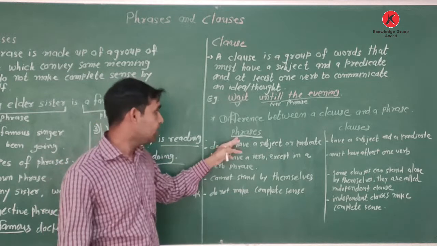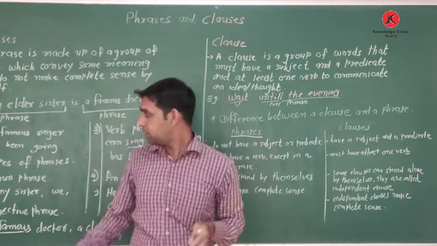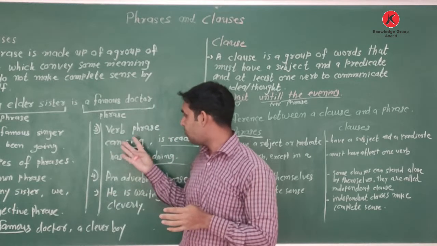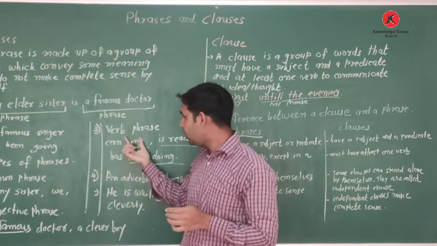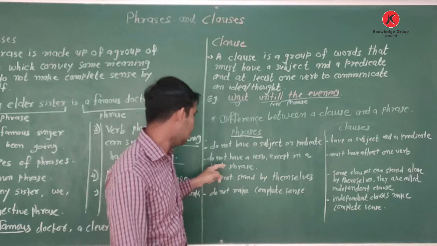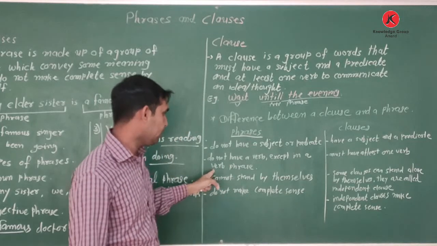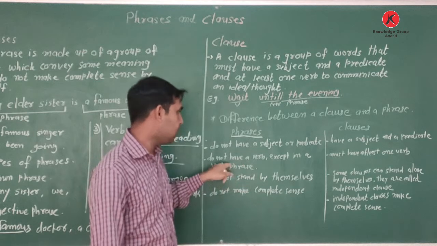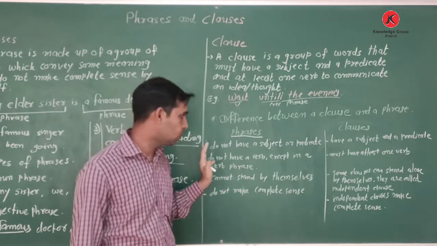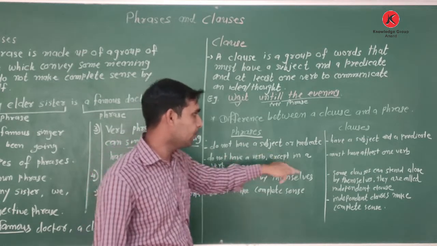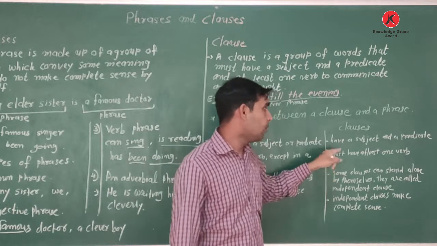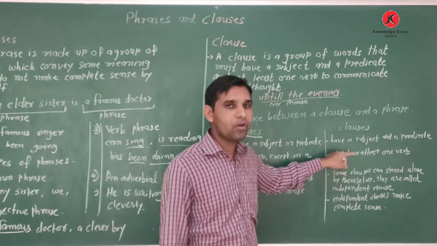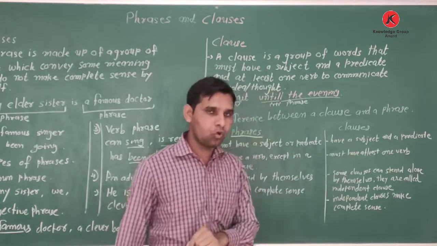The second point: phrases do not have a verb except in a verb phrase. I have already mentioned the phrases: noun phrase, adjective phrase, verb phrase, and adverbial phrase. Only in a verb phrase do we have a verb. But in a clause we must have at least one verb. It's compulsory to have a verb in a clause.